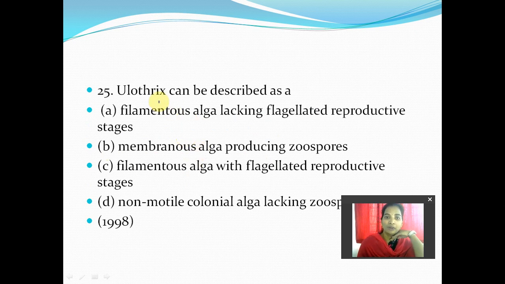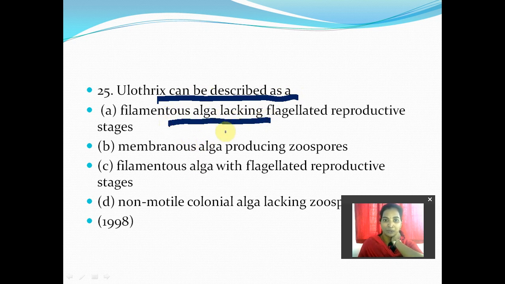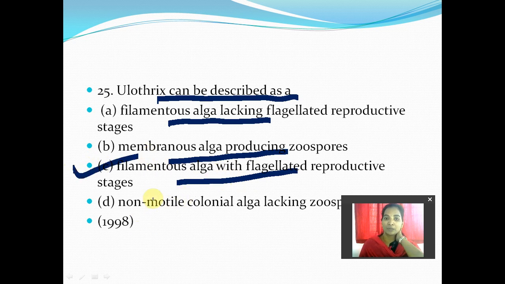Right, and 25th: Ulothrix can be described as, they are asking. So what is the nature of that? Filamentous algae lacking flagellated reproductive stages? No. Membranous algae producing zoospores? No. Filamentous algae with flagellated reproductive stages? Yes, that is filamentous algae with flagellated reproductive stages also. We can see that is the correct answer for 25th.